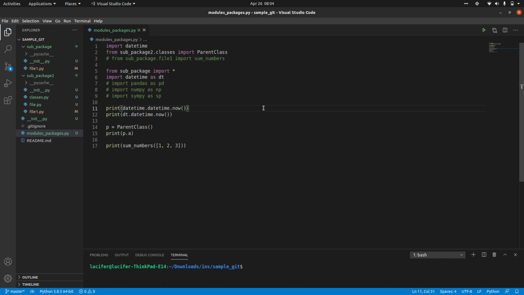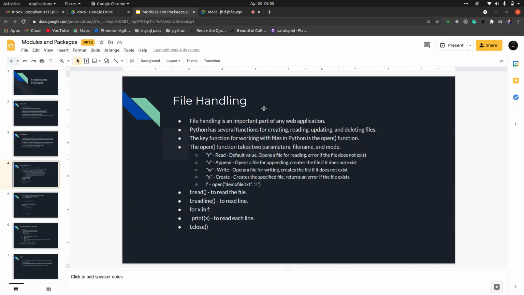Okay, so this is a very important concept when it comes to data science, because in data science all you do is manipulate CSV or Excel files. If you don't understand how to handle those files, how to read them or how to write them, you can't work with the data, with basic Excels or CSVs. So please pay attention to these concepts. File handling is always an important concept for web applications or even data science, right?